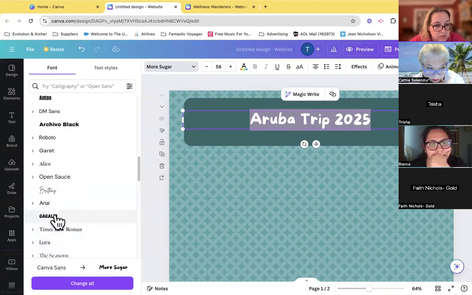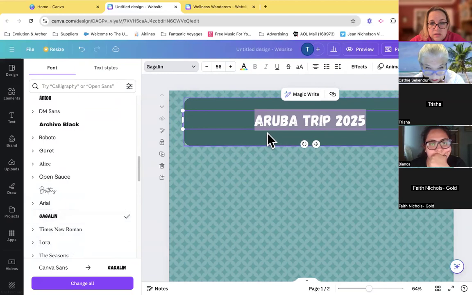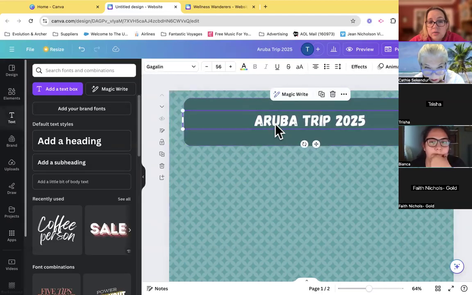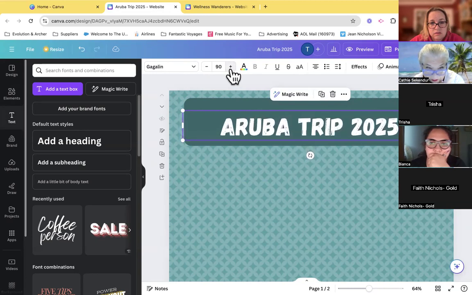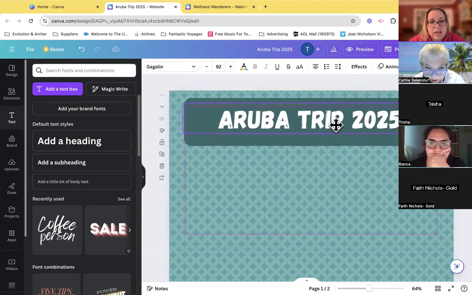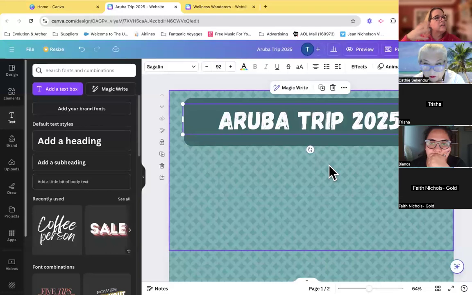I kind of like that one. I want it to fill this whole thing. I just change the size till it's what I want. And then I can keep adding all of the elements I want for this.